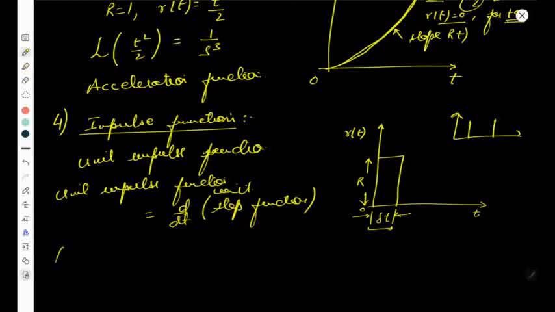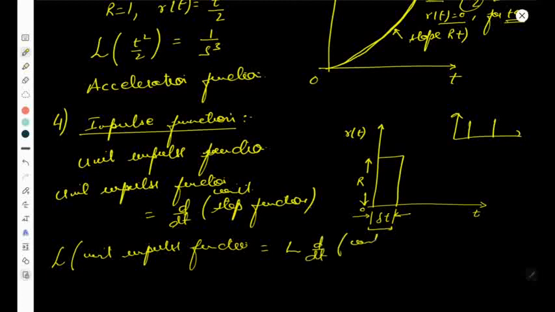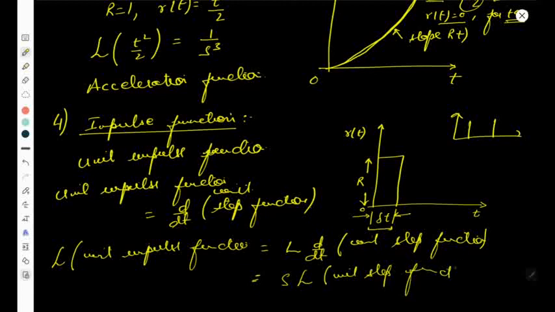And if you are going to find the Laplace transform of the unit impulse function, then it should be equal to the Laplace of the derivative of the unit step function. So this comes out to be d over dt, which gives s into L of the unit step function.